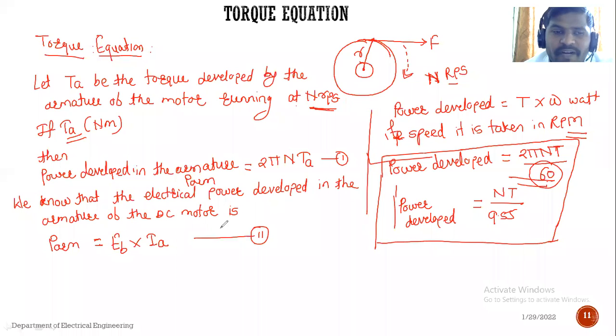That means it is the power developed in the armature in the first equation, and also in the second equation it is the power developed in the armature. If the left hand side of both equations is equal, what about the right hand side? You people are very clever in mathematics. Tell me, if the left hand sides are equal, what about the right hand side?